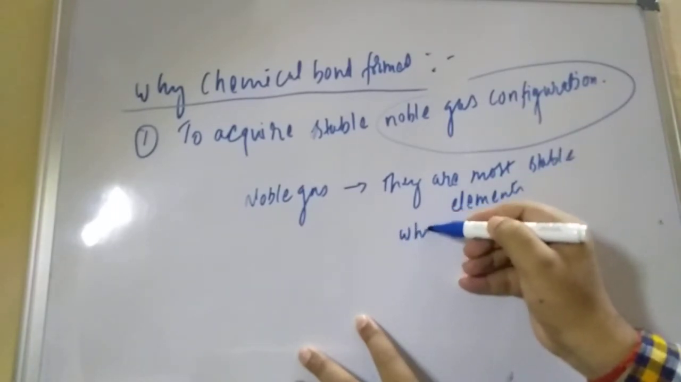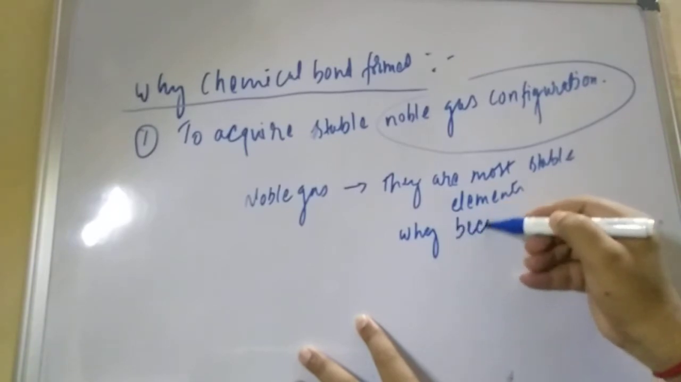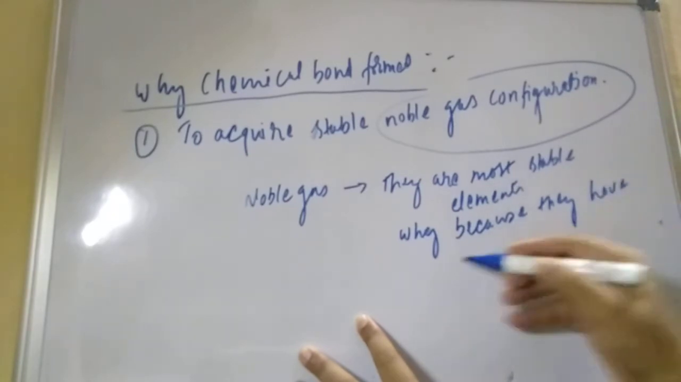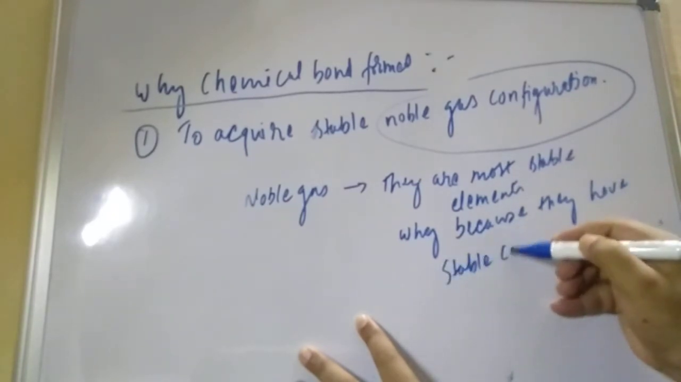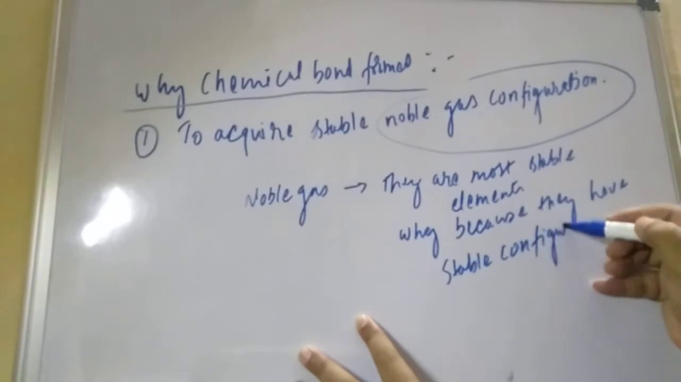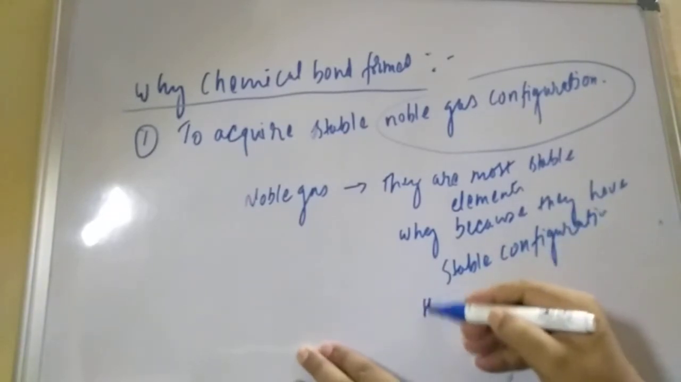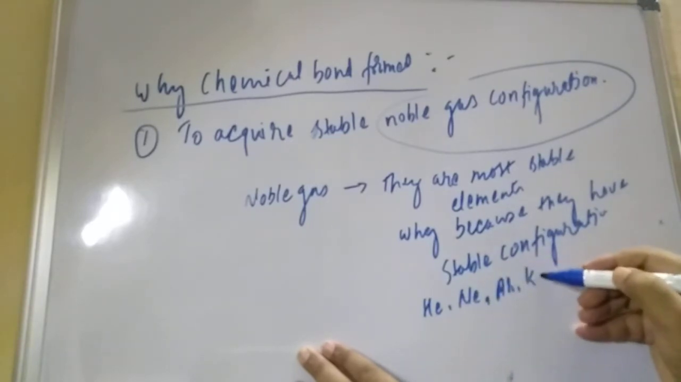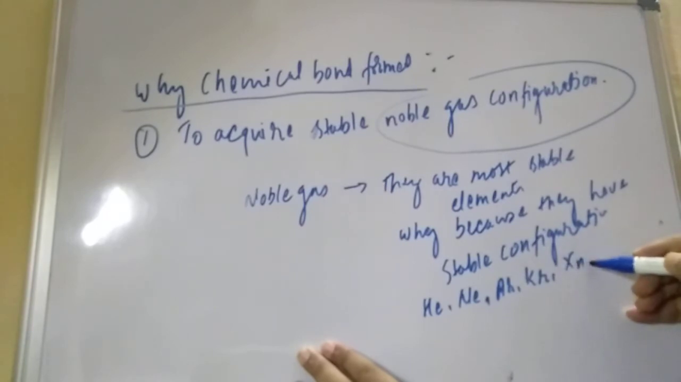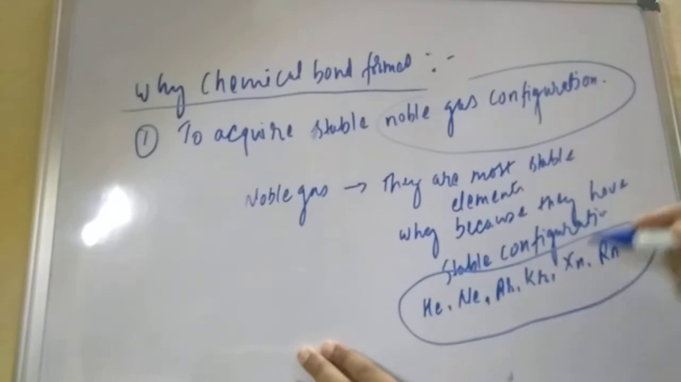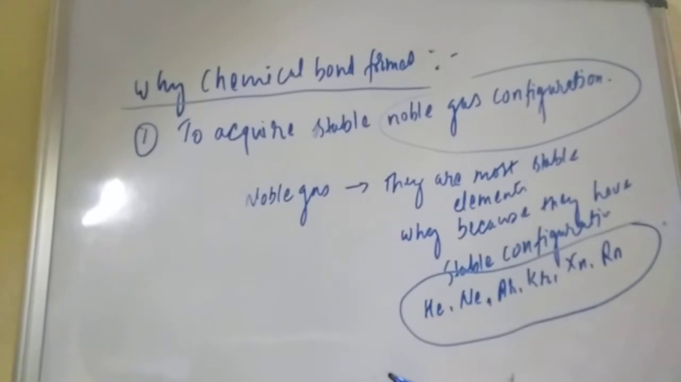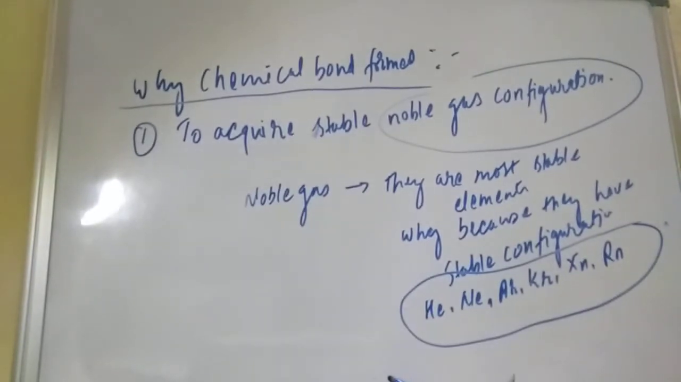Why are they most stable? Because they have stable configuration. The noble gases are helium, neon, argon, krypton, xenon, and radon also. These are the elements having the stable configuration in their valence shell, meaning their octet is completely filled.